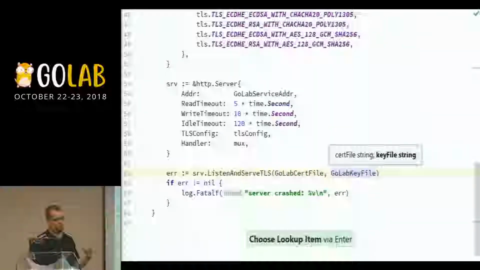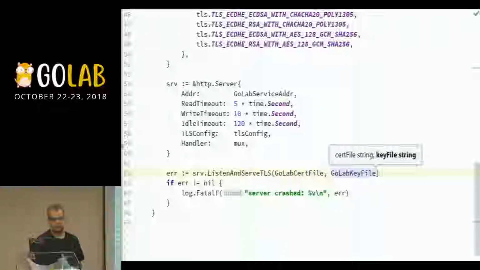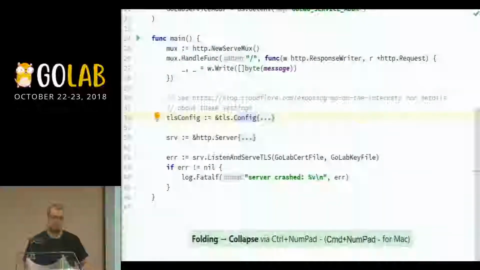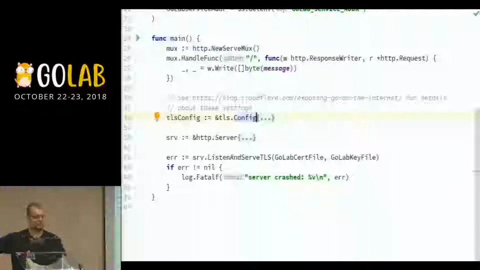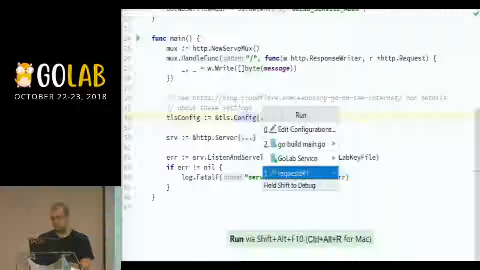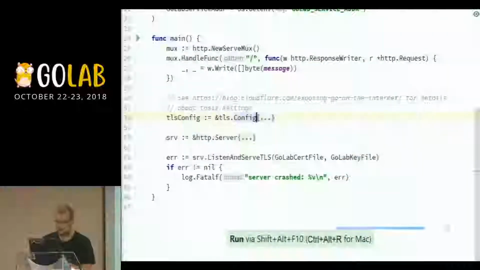So basically, in a few lines of code, and if we ignore the static configuration and so on, in about the same amount of code, we now have a custom service that can listen with TLS configuration. So how can we verify that? Let's go back here, run this again.